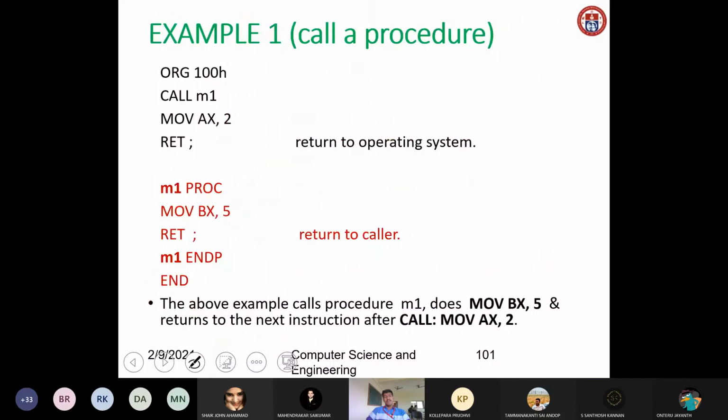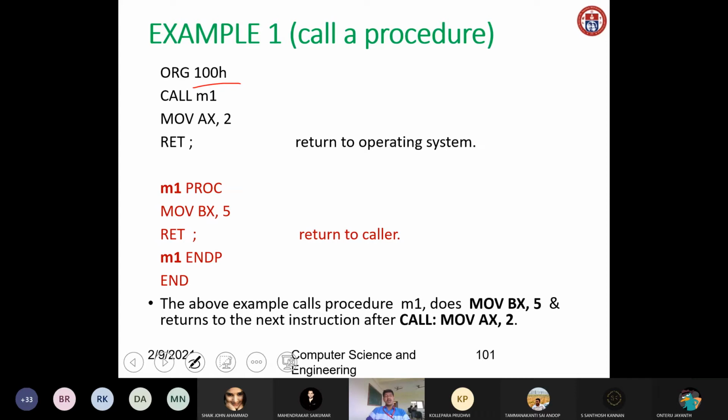And this is an example. What we did here is first we wrote ORG, origin or originate. Here we are mentioning the starting address. The starting address we have mentioned is 100. 100 is the starting address. Then CALL M1.